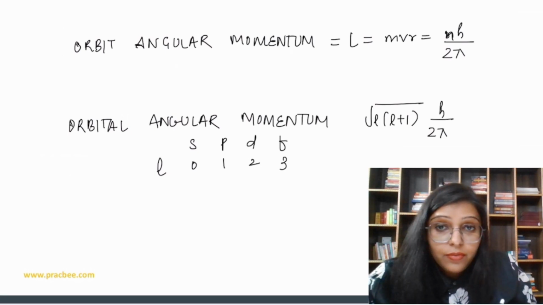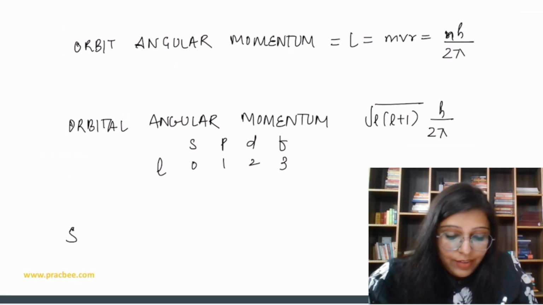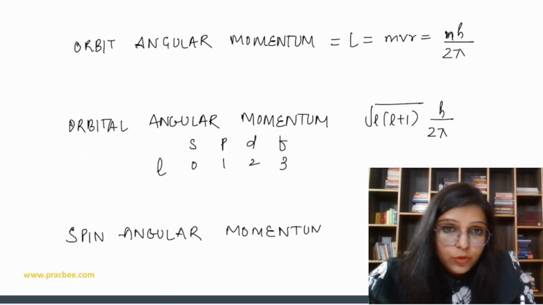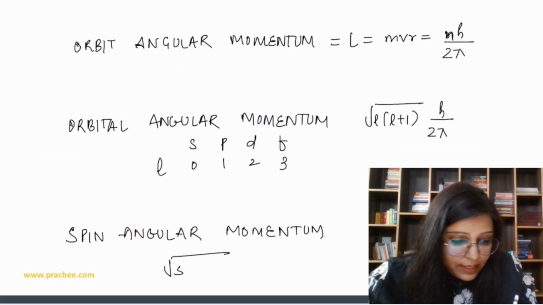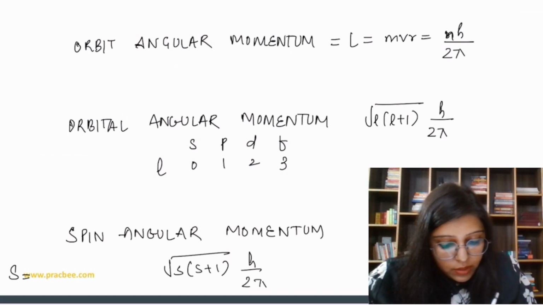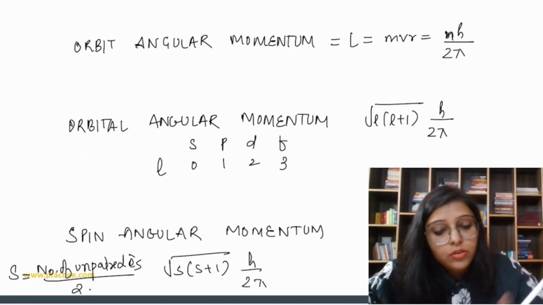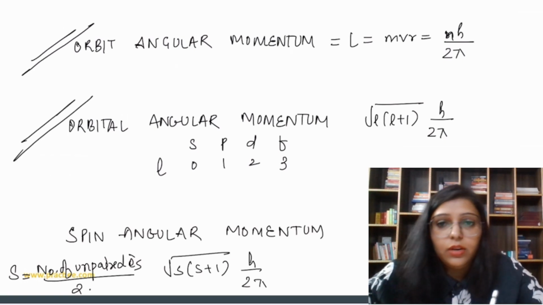Then we have spin angular momentum. For that we have under root s(s+1) h over 2 pi. Now how to find out the total spin? Number of unpaired electrons divided by 2. Right? So in that way we can find it out. Questions are generally on this orbit and orbital.